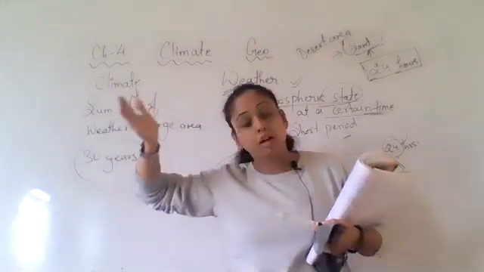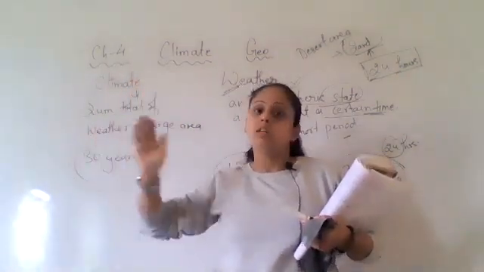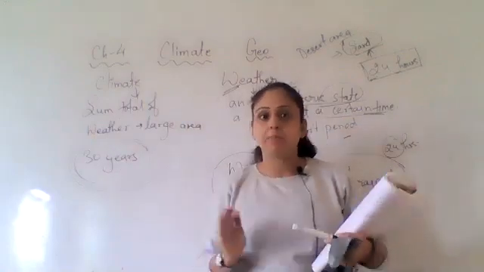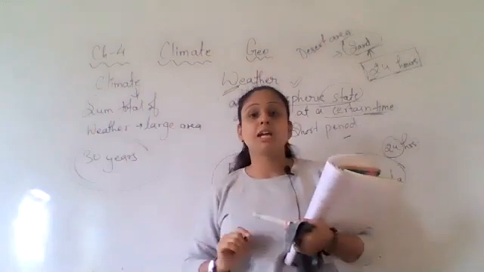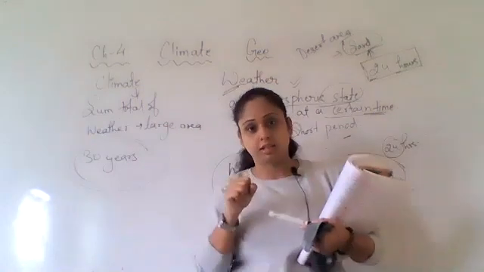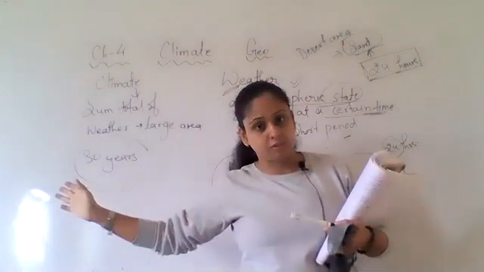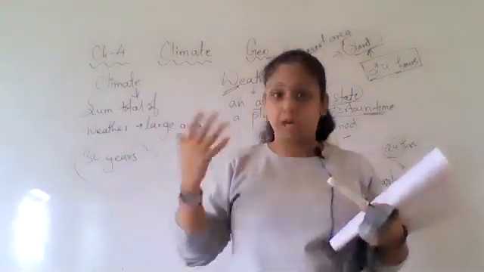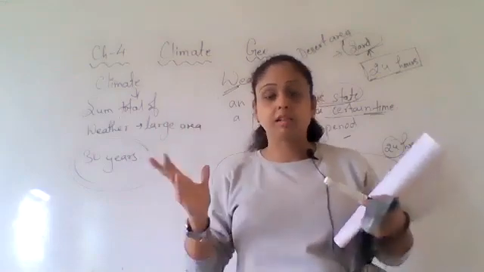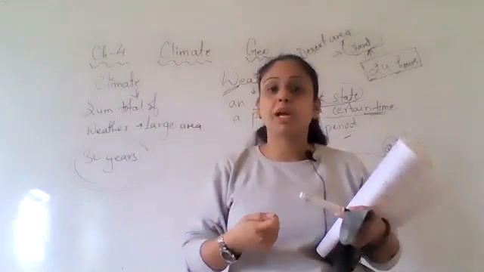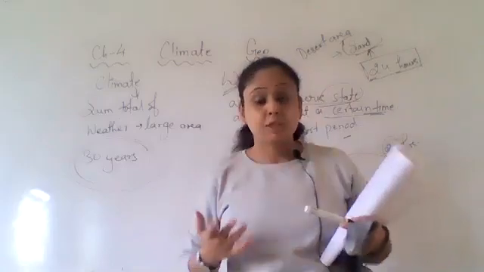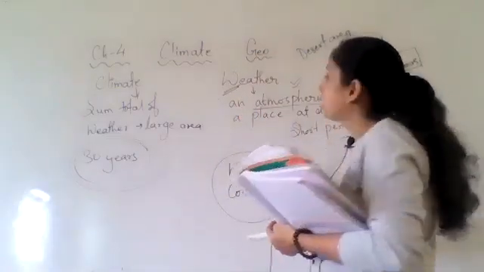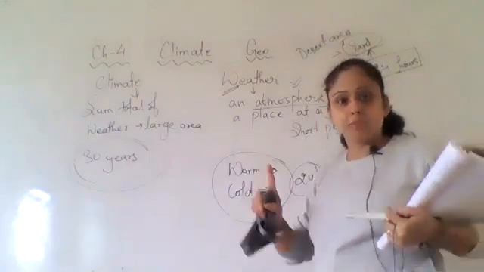Over a 30-year time period it will be observed, and then we can say yes, the climate has changed. Like if we compare our current climate with the earlier climate, we will find that our climate is going warmer. The climate of the earth is going warmer compared to the past. That is because of global warming. Yes. So this is basically the difference between climate and weather.